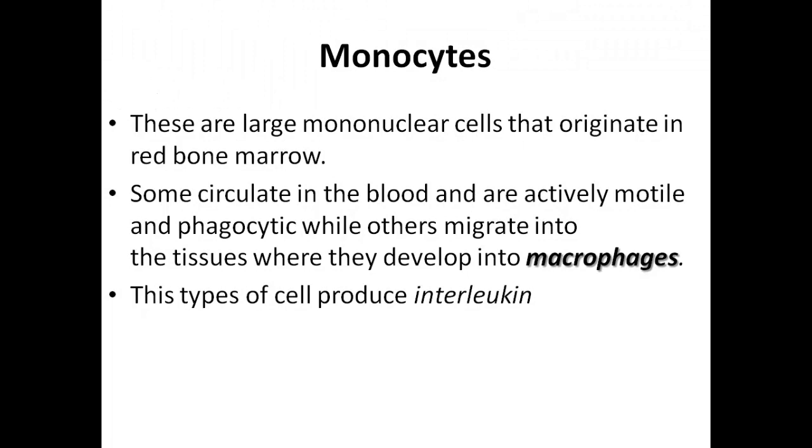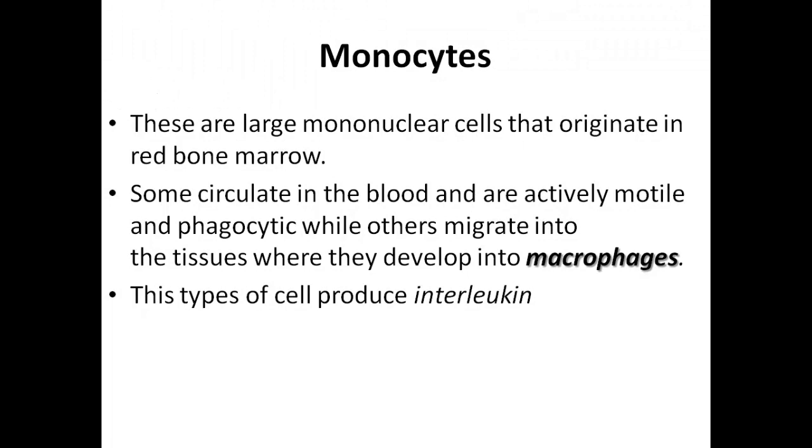So these monocytes also have a phagocytic effect. They are motile while within the circulation, but some of them migrate from the circulation into the body tissue.